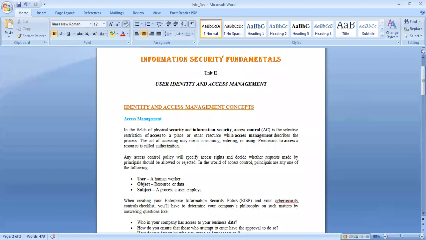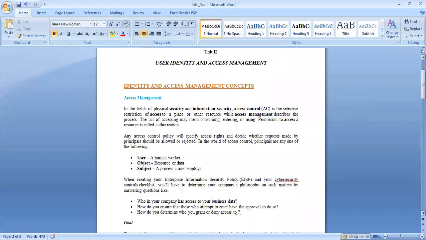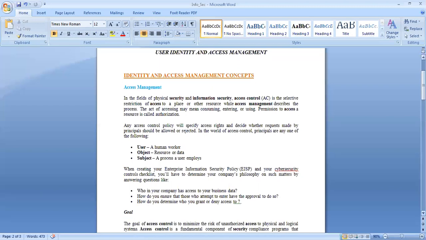Since we will be discussing the identity and access management system, before directly jumping into that concept, first let us go through access management. Let us understand what access management is. As given in the first paragraph here, in the fields of physical security and information security, access control is the selective restriction of access to a place or other resource, while access management describes the process.